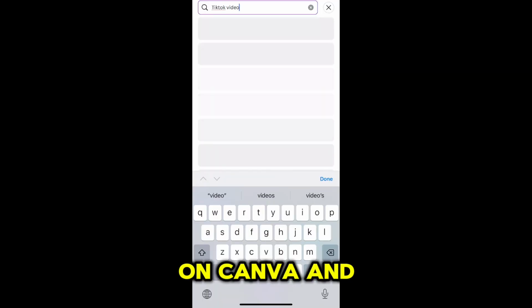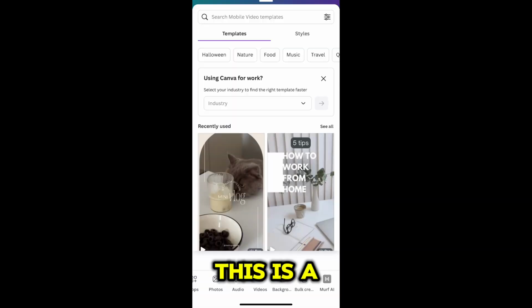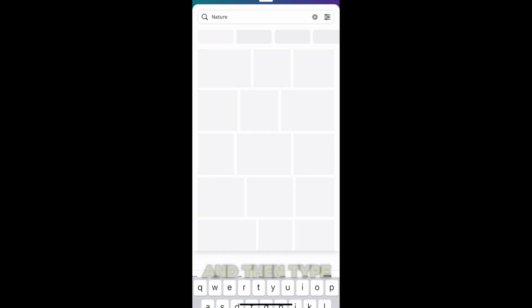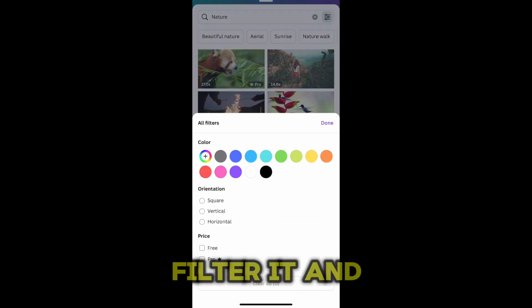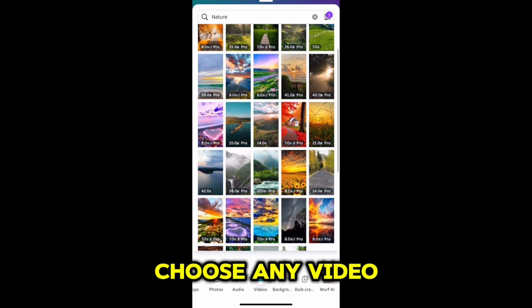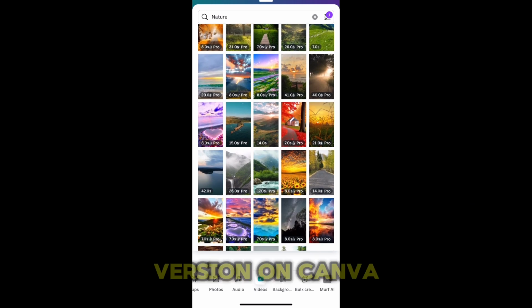First, we're going to go on Canva and then type TikTok video. This is the template that we're going to use for our video. Then we're going to click on the video section and then type nature. Then we're going to filter it and click on vertical. And here are our videos. You guys can choose any video that you want, whether it's free or the paid version on Canva.